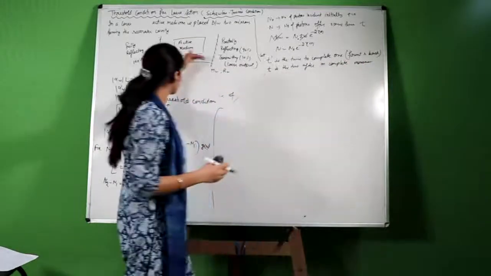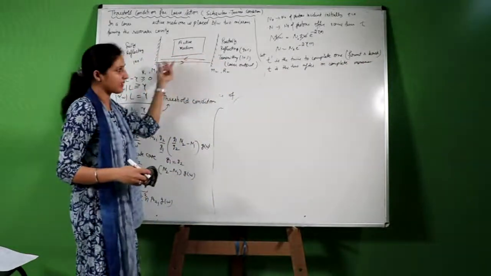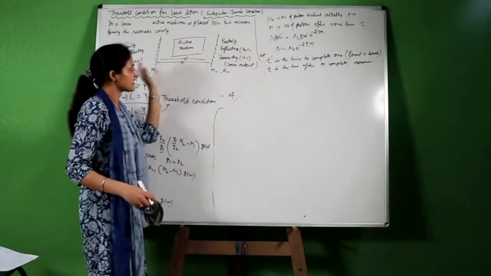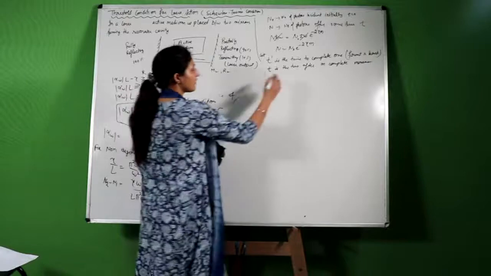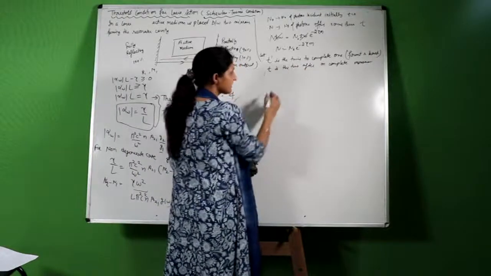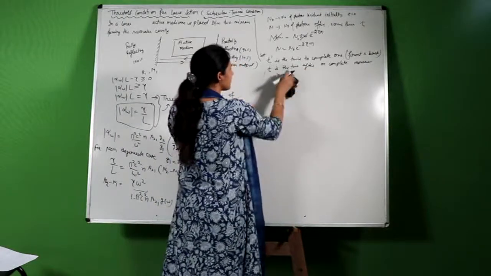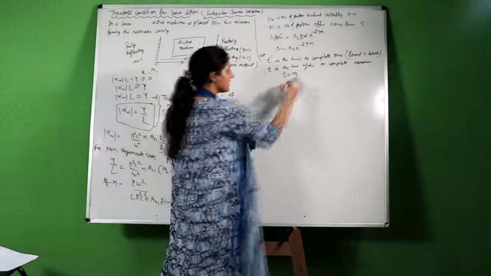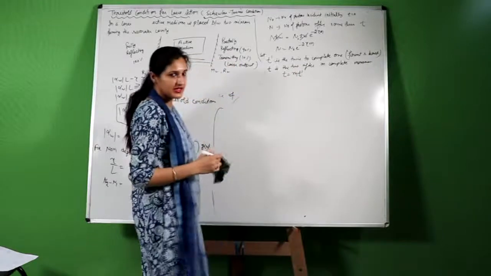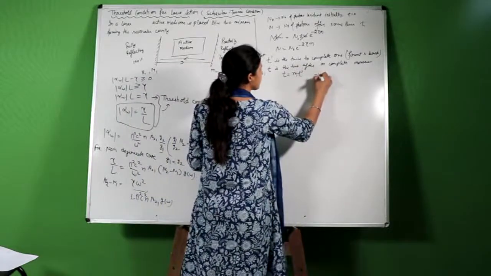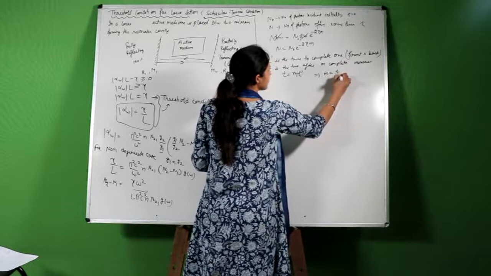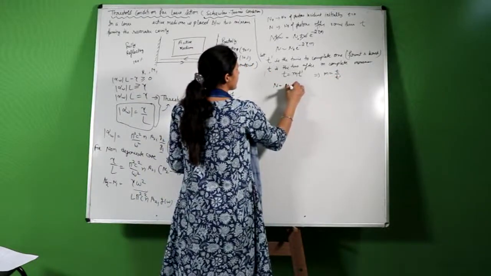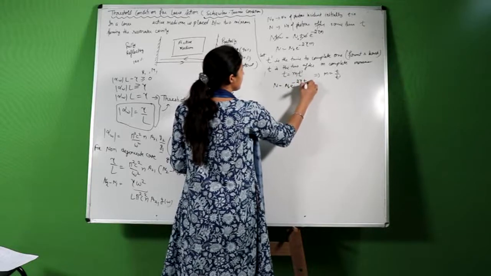That is, for one turn going forward and backward, time is t dash, and after completing m such rotations, time is, let us say, t. Now t is the time for m rotations, then t will be equal to m into t dash. Therefore m will be equal to t upon t dash. Thus N is equal to N naught e raised to negative of 2 gamma t upon t dash.